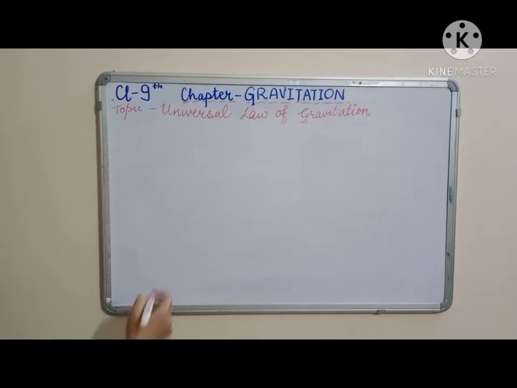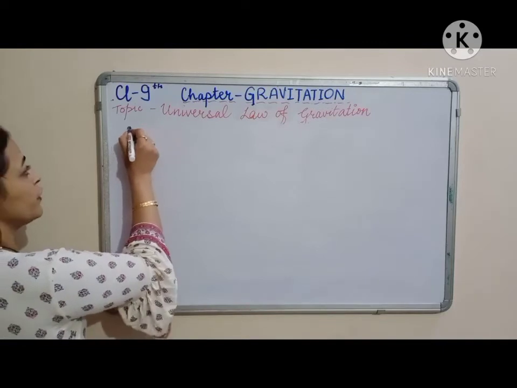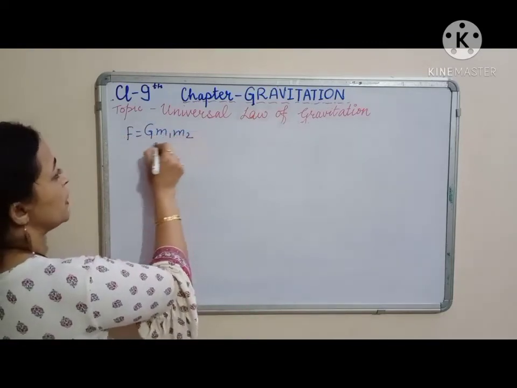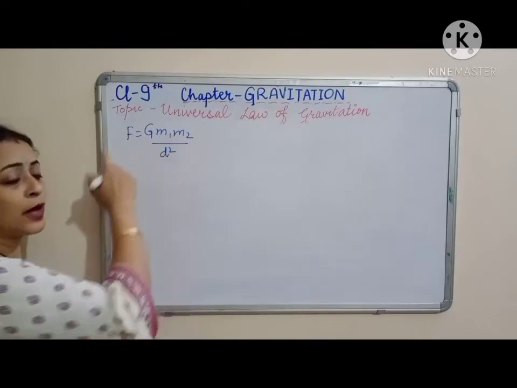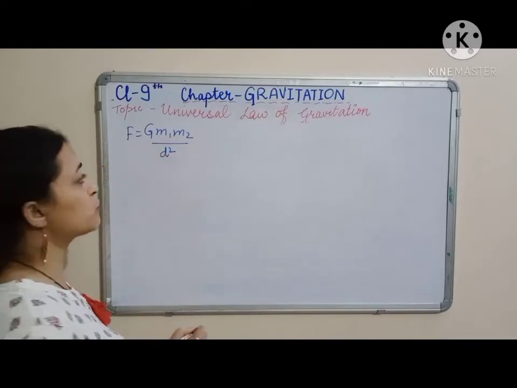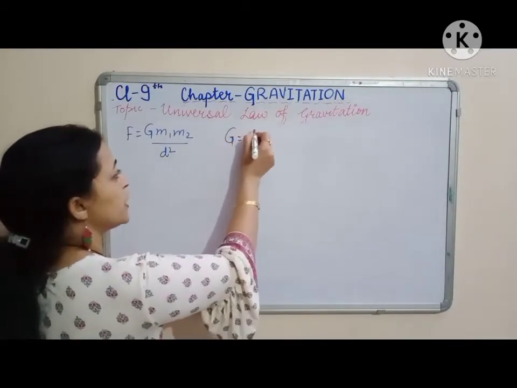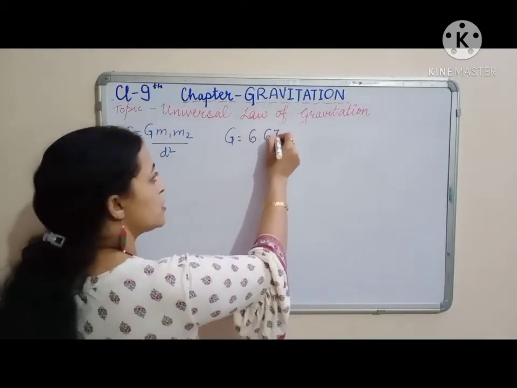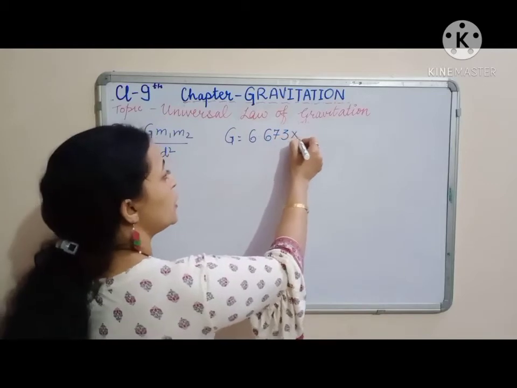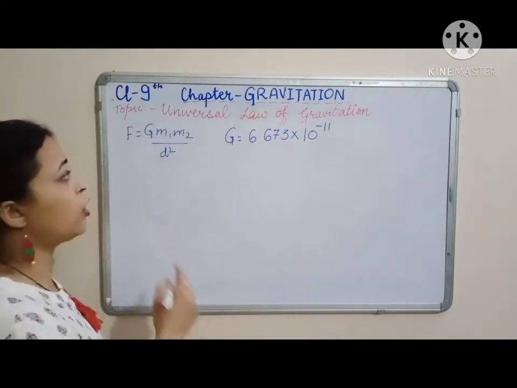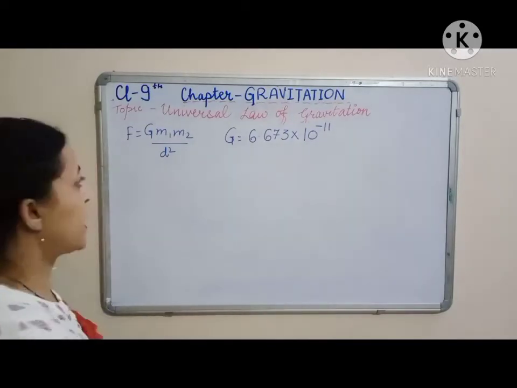On calculating this value from F equals G m1 m2 by d square, for calculating the value of G, when the sensitive balance was used, the value of G was calculated as 6.673 into 10 raised to power minus 11 units. Now, how will we find out the units for capital G?